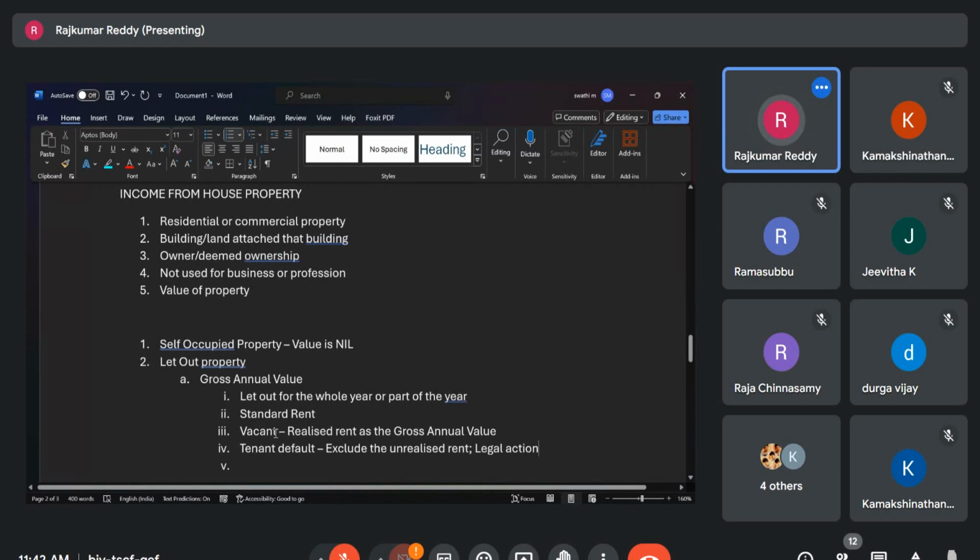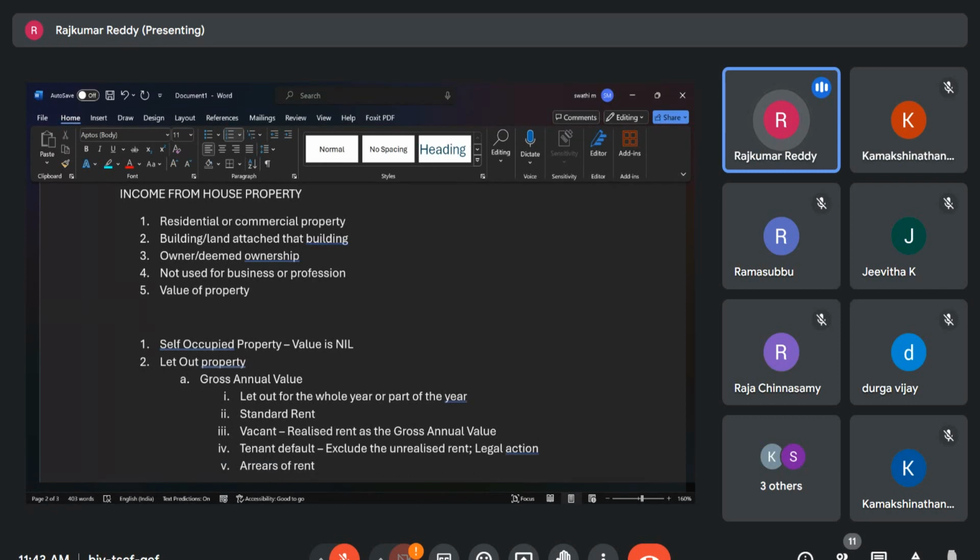In case of vacancy, that period's rent you cannot show as rental value. Then if a tenant default is there also, then you can exclude that unrealized rent. But if you are receiving any arrears of rent, then that is to be added, because here you are showing tenant defaulted. After 1 year he came back and said sorry, now I'm earning, I have sufficient money, take your rent. So you are getting your arrears of rent. In that case again, show it as rent.